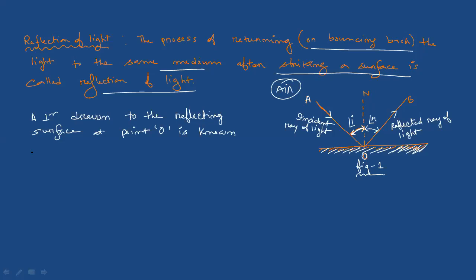It is known as the normal to the reflecting surface. So here ON is the normal. AO or OA is the incident ray of light, OB or BO is the reflected ray of light, and ON is the normal. So a perpendicular drawn to the reflecting surface at point O is known as the normal to the reflecting surface.